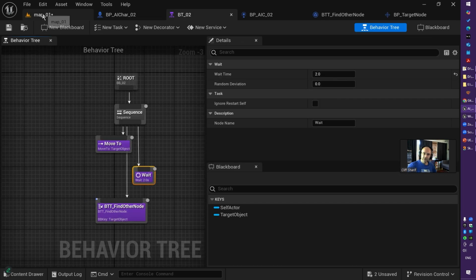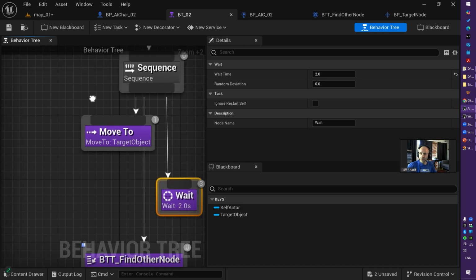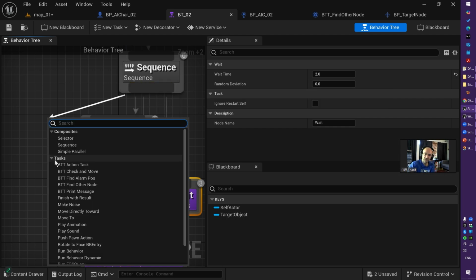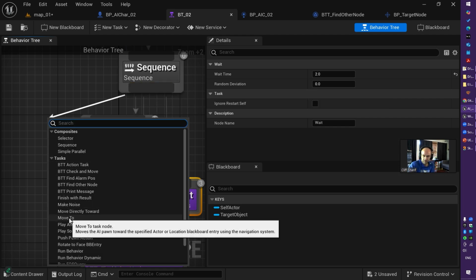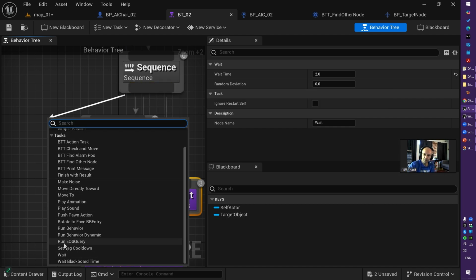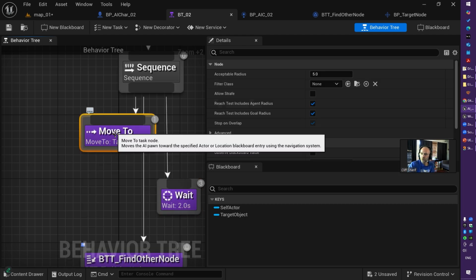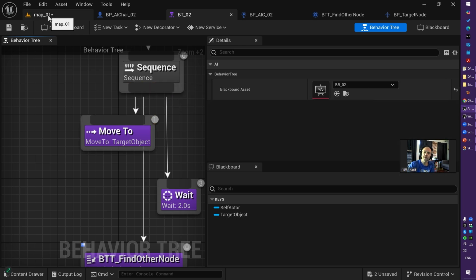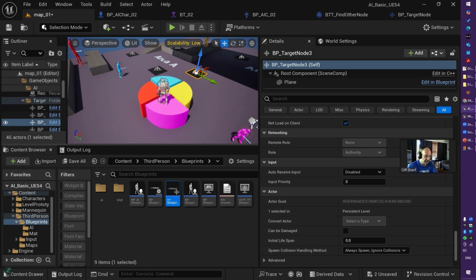Now, there's one thing I'd like to point out. In behavior tree, one of the tasks that are implemented by the Unreal Engine as a tool for you is Move To. Also, you have Wait and other tasks here. These are default tasks. Move To uses a Blackboard key, can be a vector, can be an object, to move to a location in your scene.